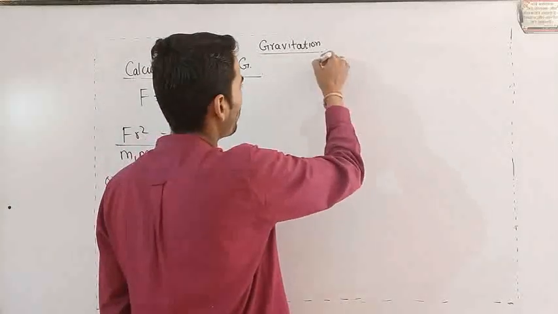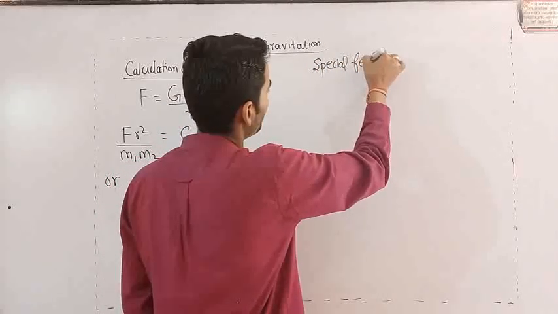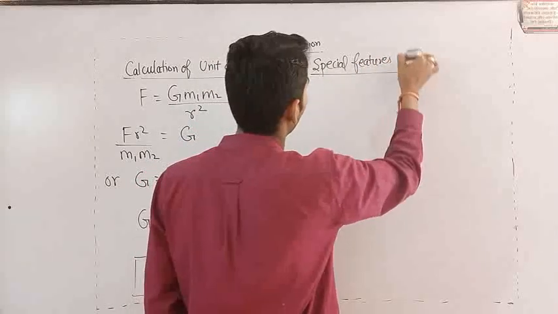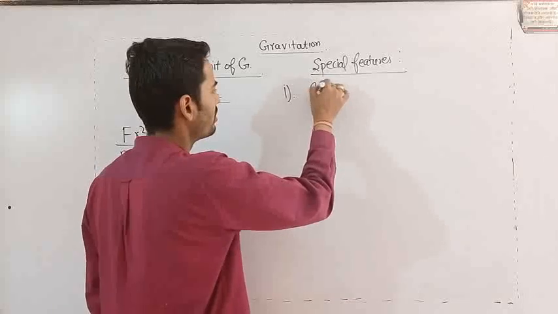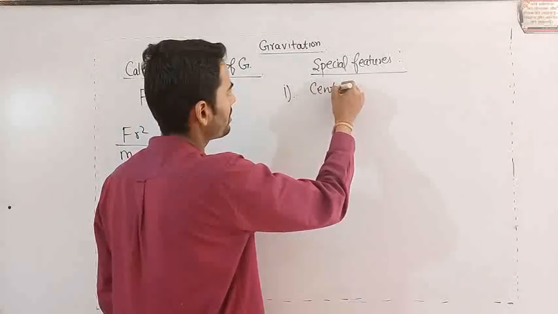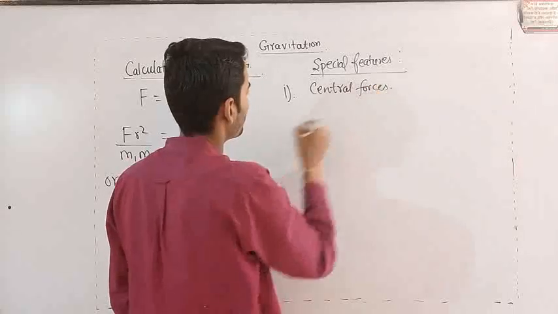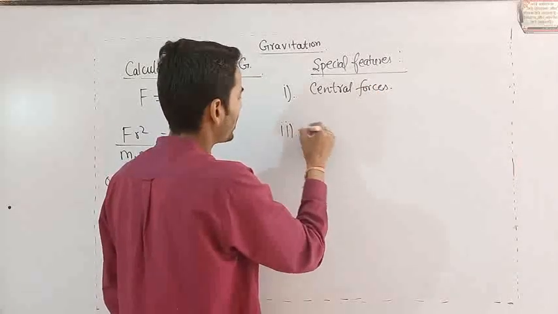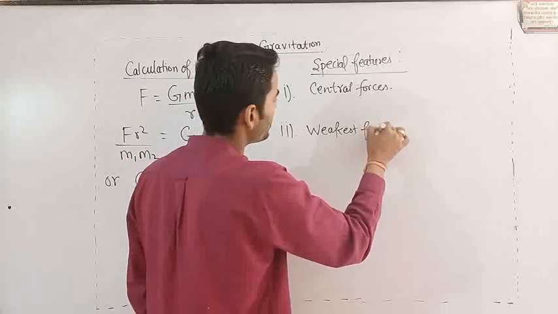Some more important points, special features regarding the universal law of gravitation. First one is gravitational forces are central forces. Second point, gravitational force is the weakest force in nature.